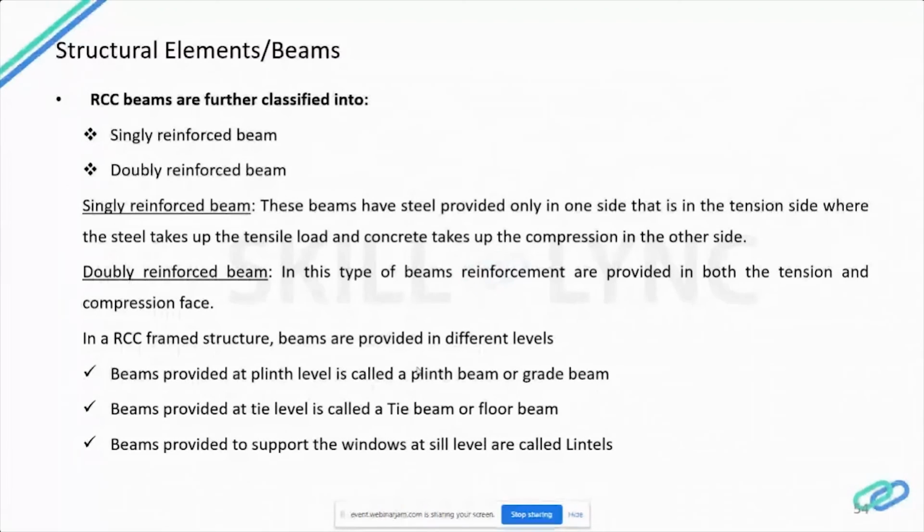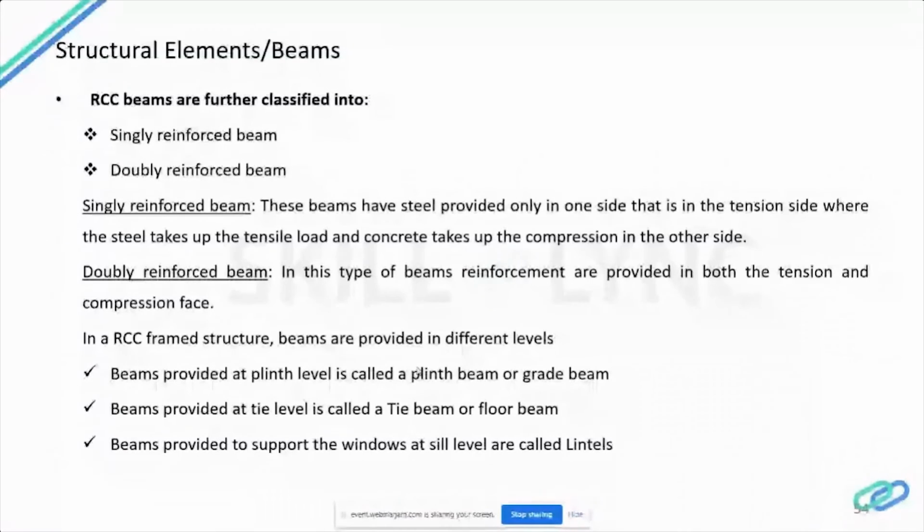So that beam tying of columns at the grade level is called a grade beam or a plinth beam, above which the walls, the bricks are lined up for wall construction. If the beams are provided at tie level, that is to break the height of the column, then it is called a tie beam. And if it is provided at the sill level, then it is called a lintel beam, named for being above the windows.